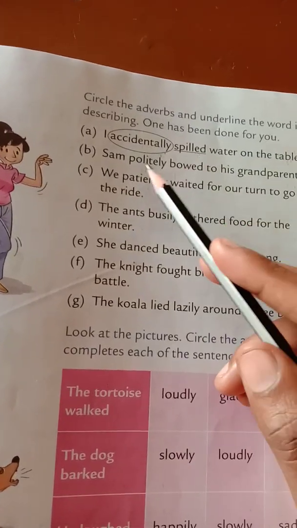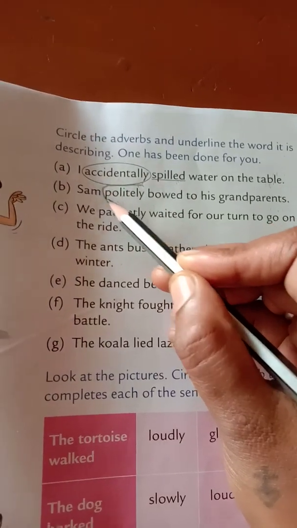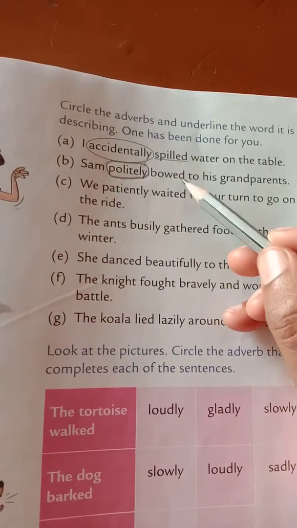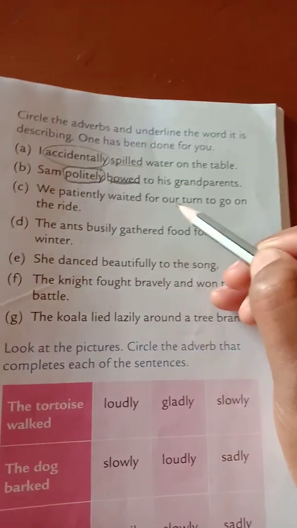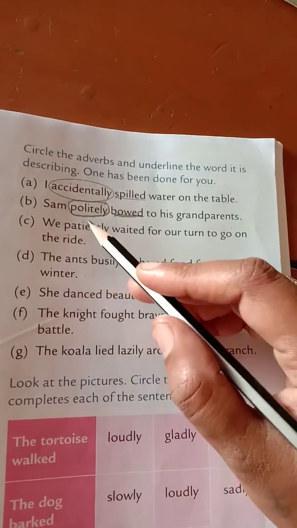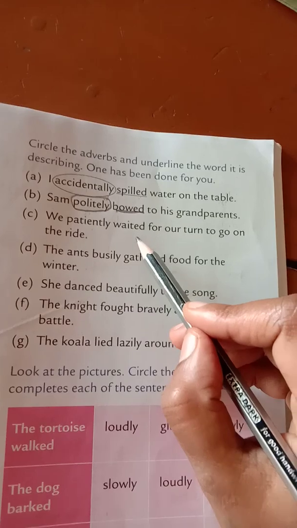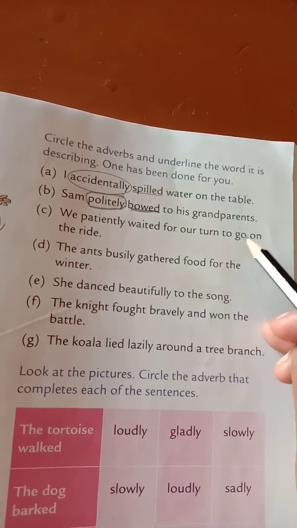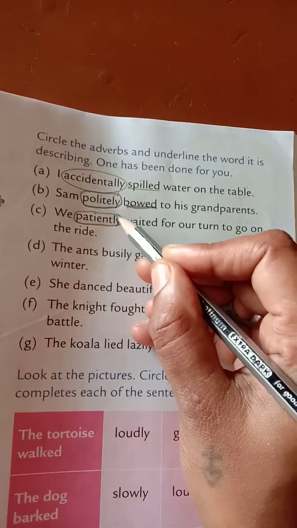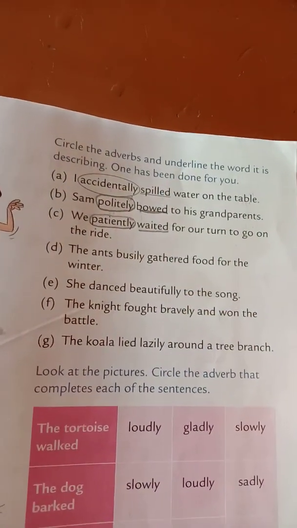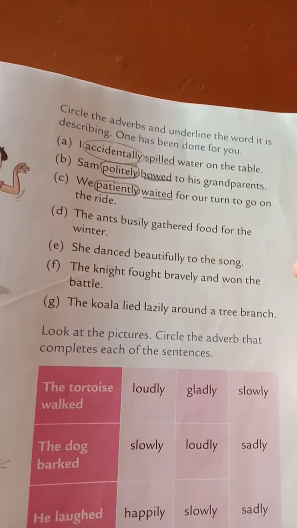Okay, then Sam politely bowed to his grandparents. Politely is an adverb. Bowed is a describing word. We patiently waited for our turn to go on the ride. So patiently is an adverb. Waited is a describing word. So how did they wait? Patiently they waited.